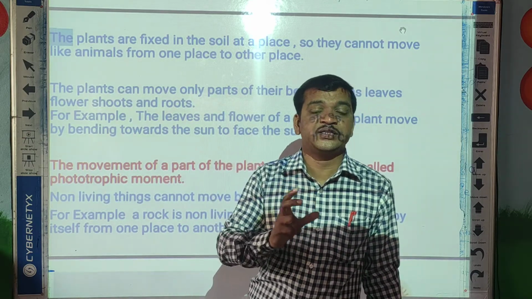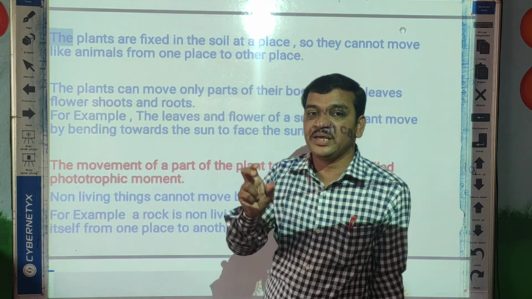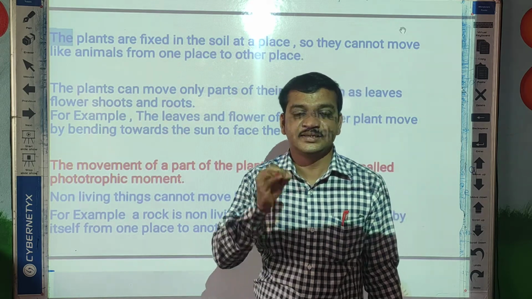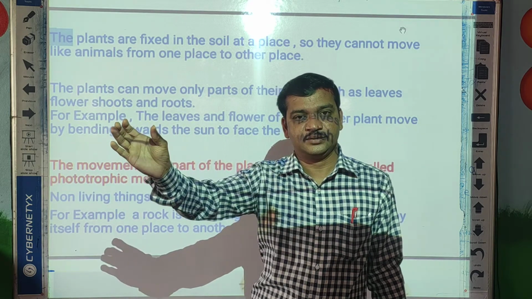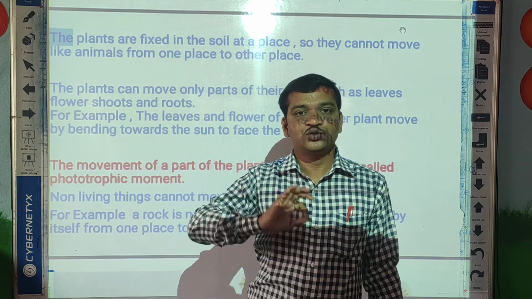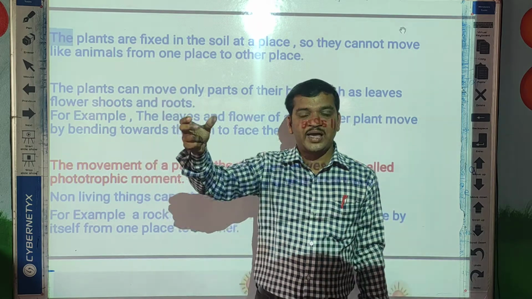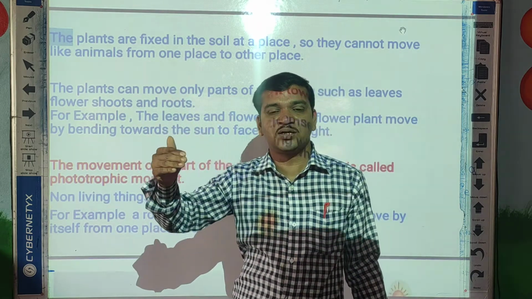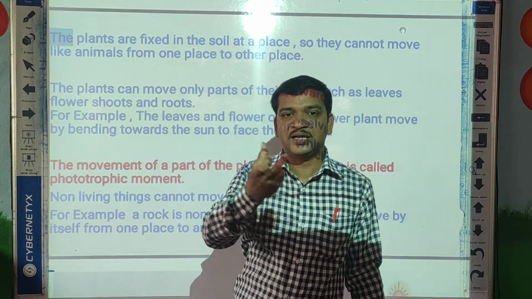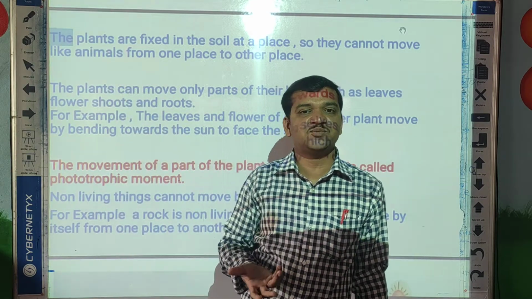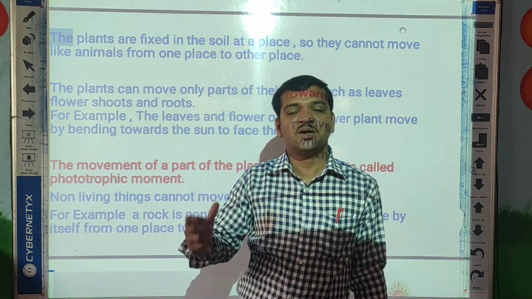This movement is called phototropic movement. Photo means light, and the movement is towards the light. Here the stimulus is light, and the response is moving branches towards the light. That is the response by the plant.